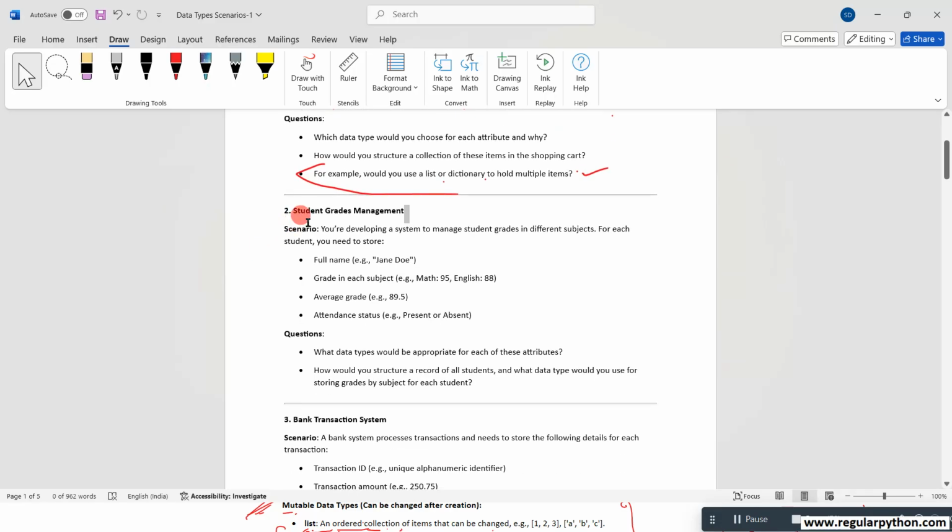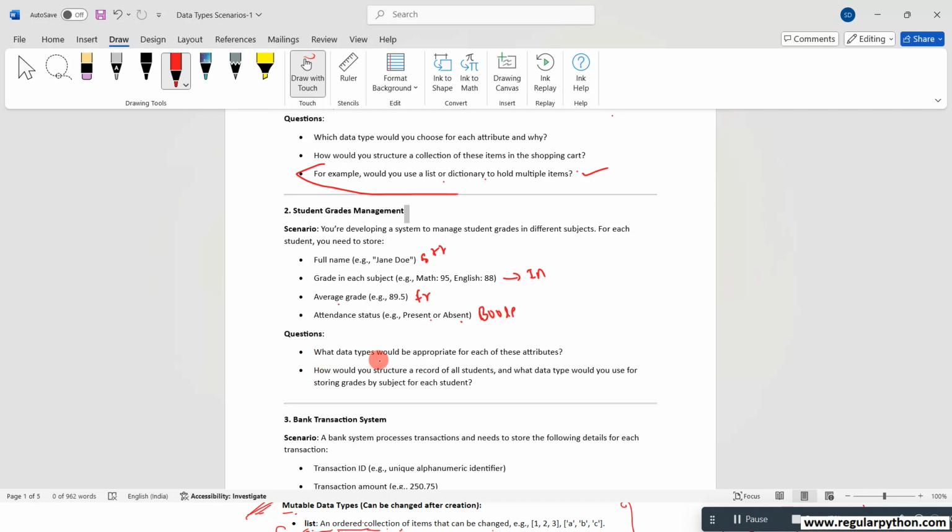Now go to the second one, the student grade management system. You are developing a system to manage student grades in different subjects. For example, for each student you need to store the full name, which is a string. Grade in subjects like maths and English, which is an integer value. Average grade, which is a fractional value. Attendance status, present or absent, you can take as boolean.